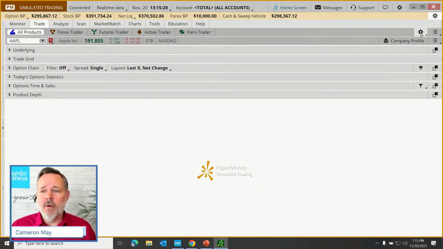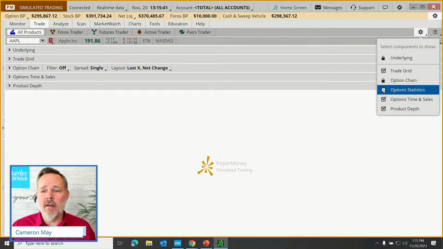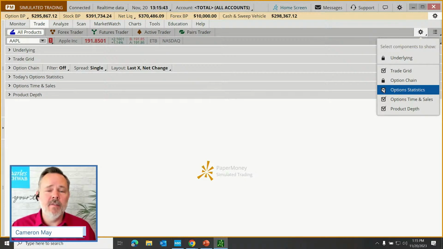So one thing that you can do is up here under this gear icon. Gear means customize, and this is where you could customize this page. For example, maybe you just don't use the option statistics. You can take that off. It doesn't have to be here. You can always put it right back on if you want to. Okay, see what happens when I check and uncheck that box? I'm just picking on today's option statistics for the moment. There we go, check and uncheck.